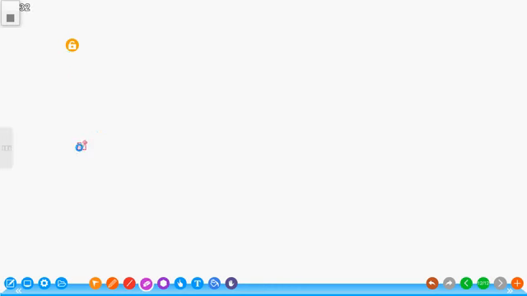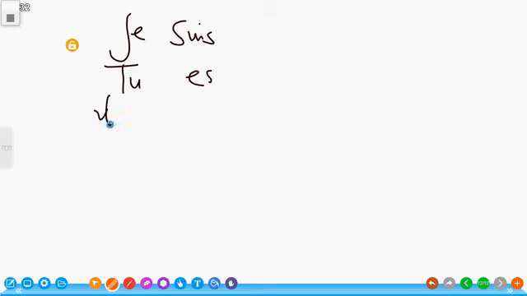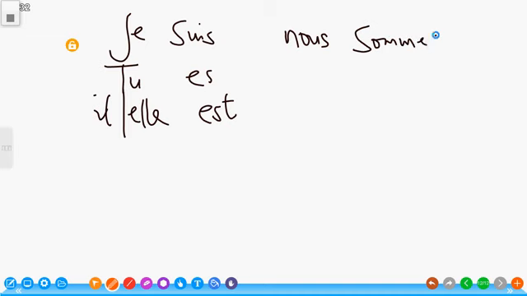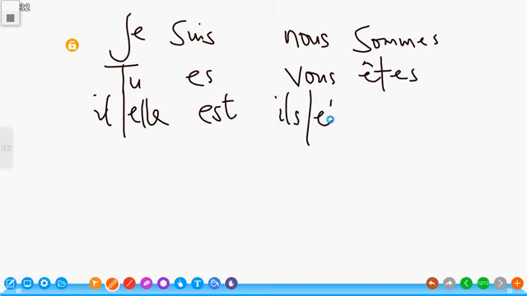Now, to conjugate the verb être, we have je suis, tu es, il or elle est, nous sommes, vous êtes, and ils sont and elles sont.